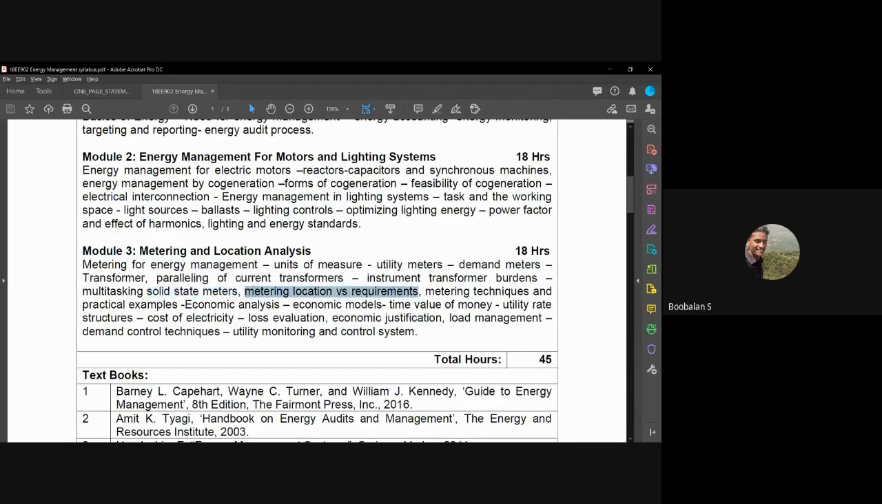So metering location requirements, and we have seen metering techniques and practical examples, economic analysis, economic model, time value of money, utility rate structures, cost of electricity, and loss relation, economic justification, load management, right? These are the things we have seen. Still we need to go through these things, right? Already we have seen this one, right? So I'm just going to share one more slide, one second.